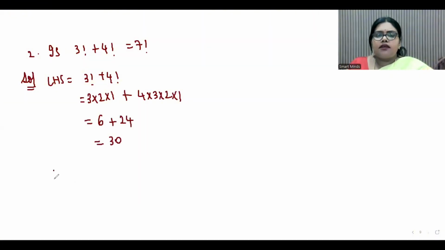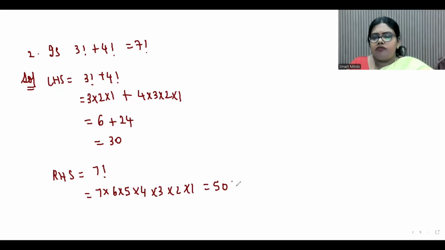So LHS is 30. Now what is RHS? 7 factorial is 7 into 6 into 5 into 4 into 3 into 2 into 1. That is 5040. So you can see LHS is not equal to RHS. That means 3 factorial plus 4 factorial is not equal to 7 factorial.